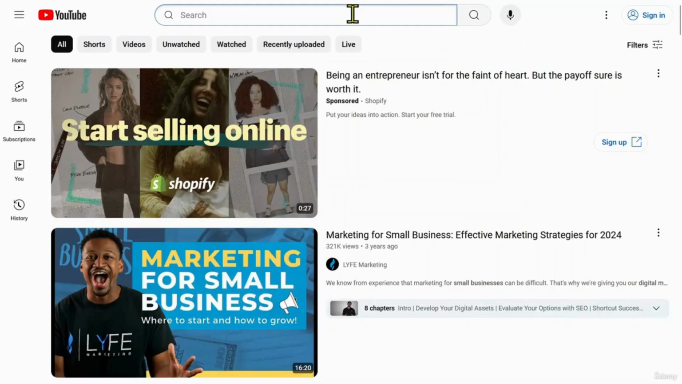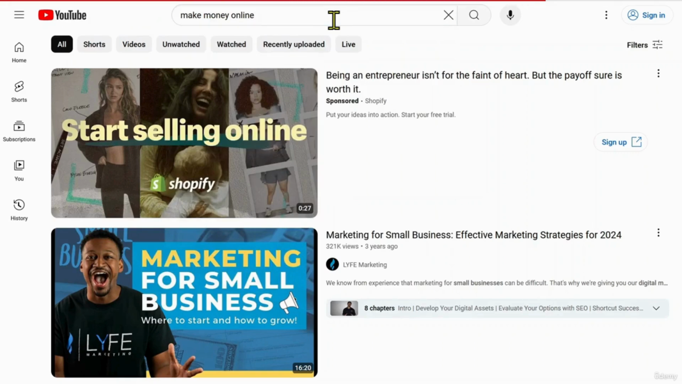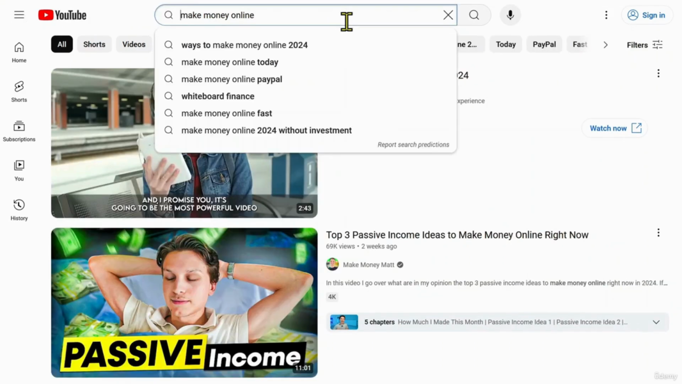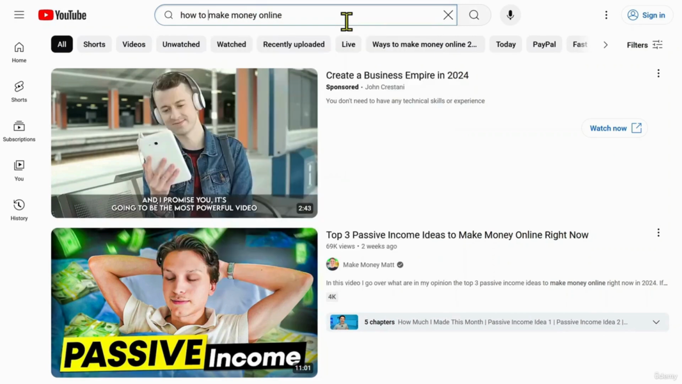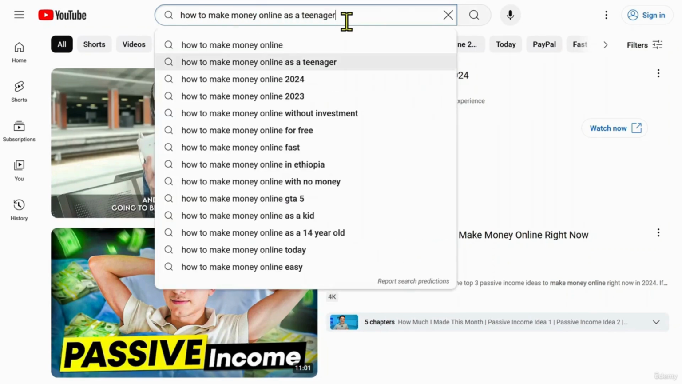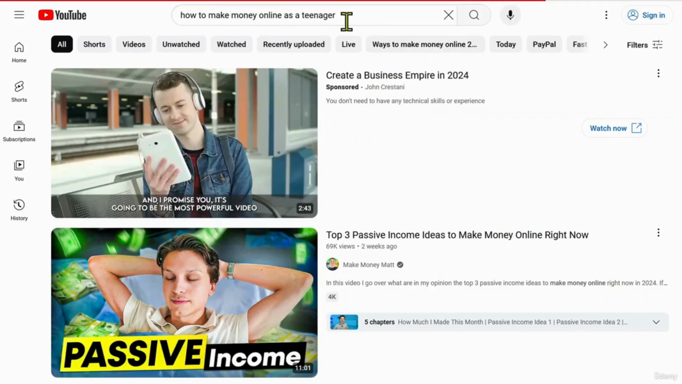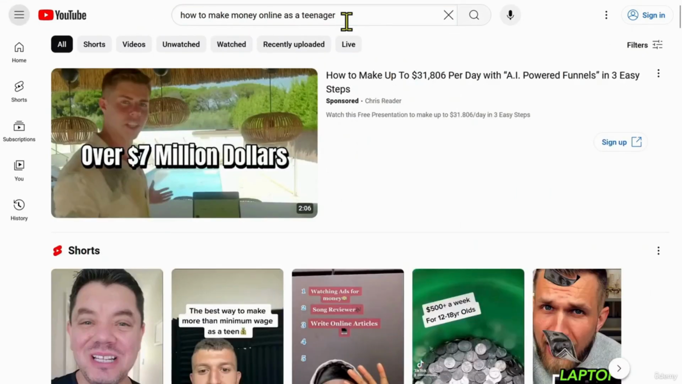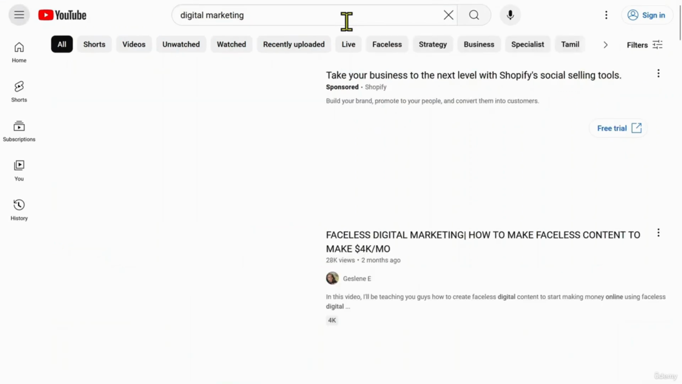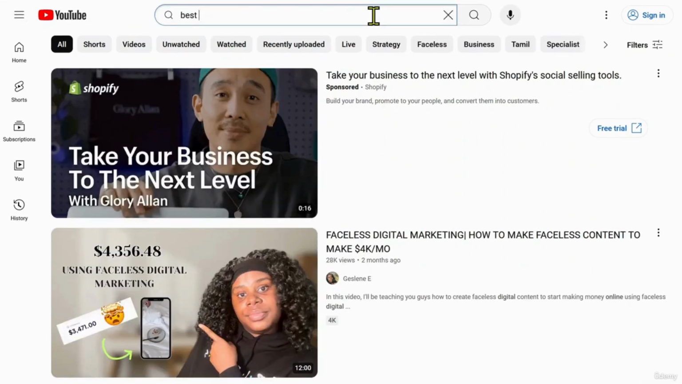Let's see an example to illustrate this. A short-tail keyword would look like this: make money online. While a long-tail keyword would look like this: how to make money online as a teenager. Another example for a short-tail keyword would look like this: digital marketing. While a long-tail keyword would look like this: best digital marketing strategies for small businesses.